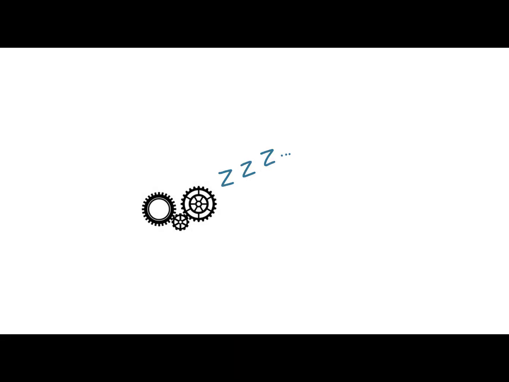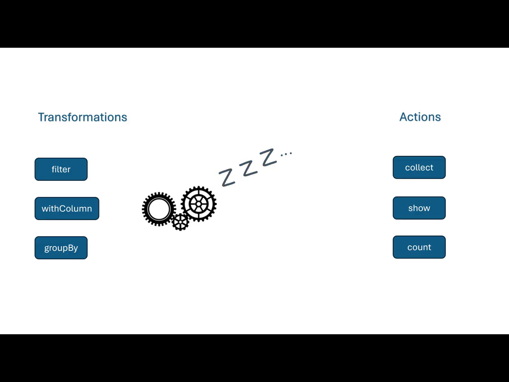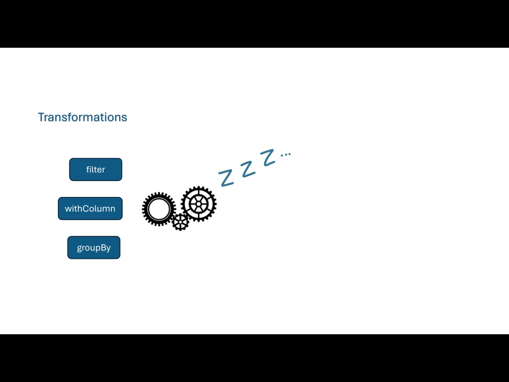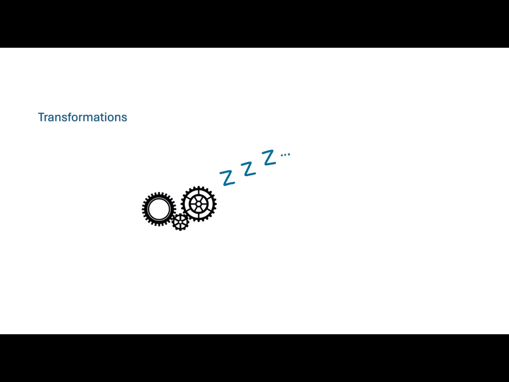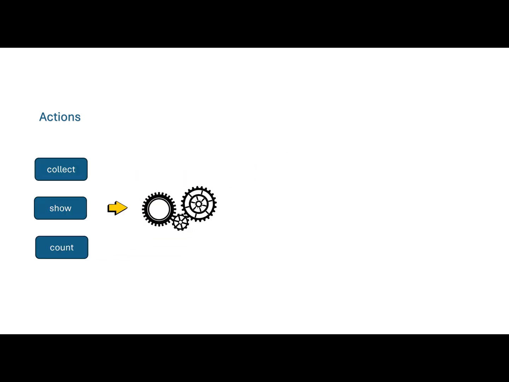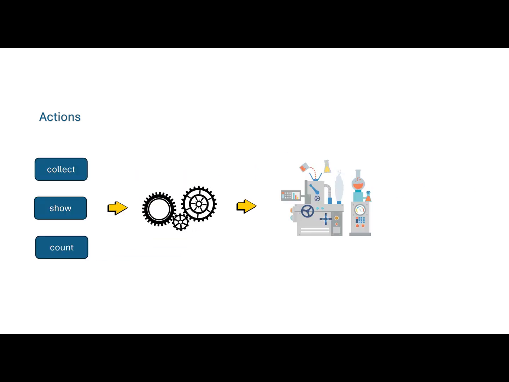In Spark execution, operations on dataframes are categorized into transformations and actions. The transformations are lazily evaluated, that is, Spark will not execute the transformations until an action is called. So when transformations like map, filter, select, withColumn, groupBy, etc. are called, Spark will not execute them immediately. However, when we call actions like collect, show, count, etc., that's when it triggers the execution and gives us the result.